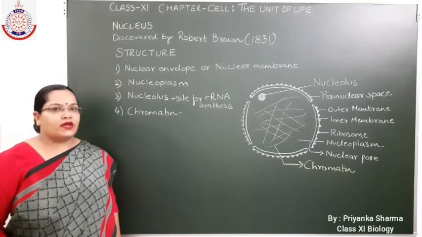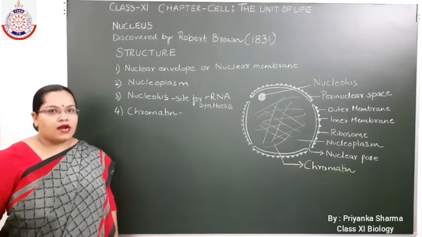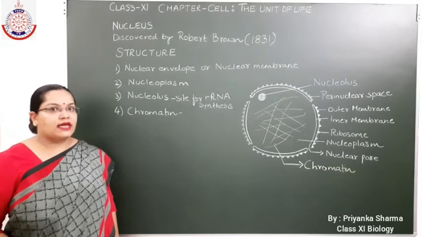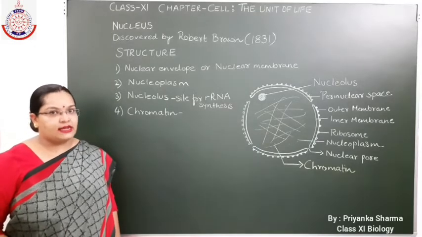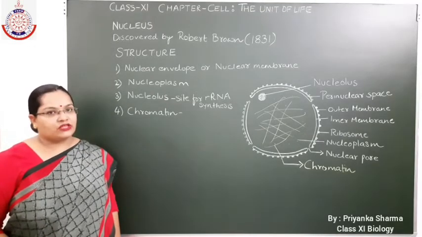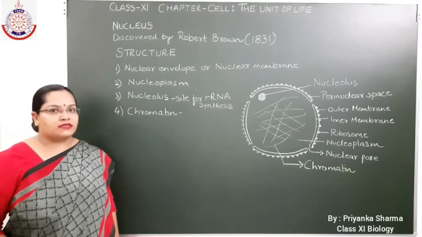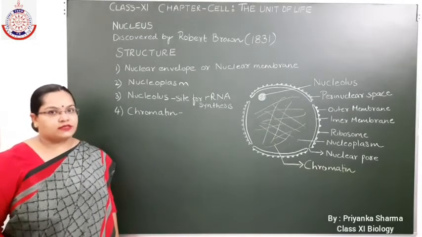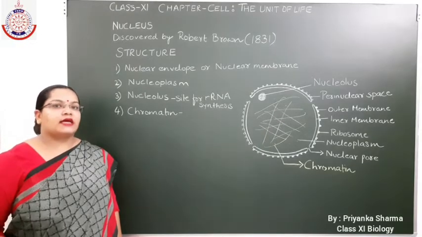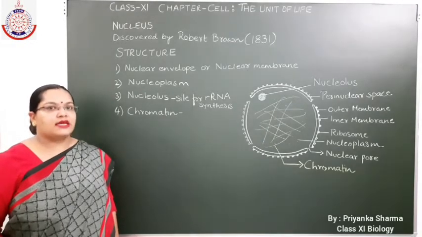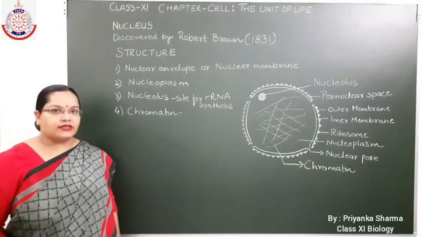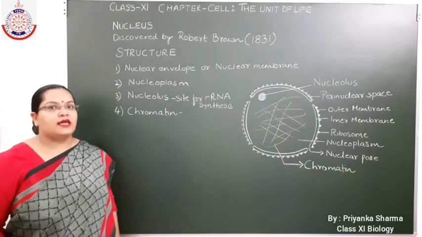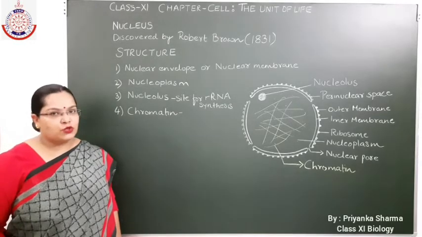In some eukaryotic cells, like mature red blood cells, also known as erythrocytes, and in plants, mature sieve tube cells, they do not have a nucleus.